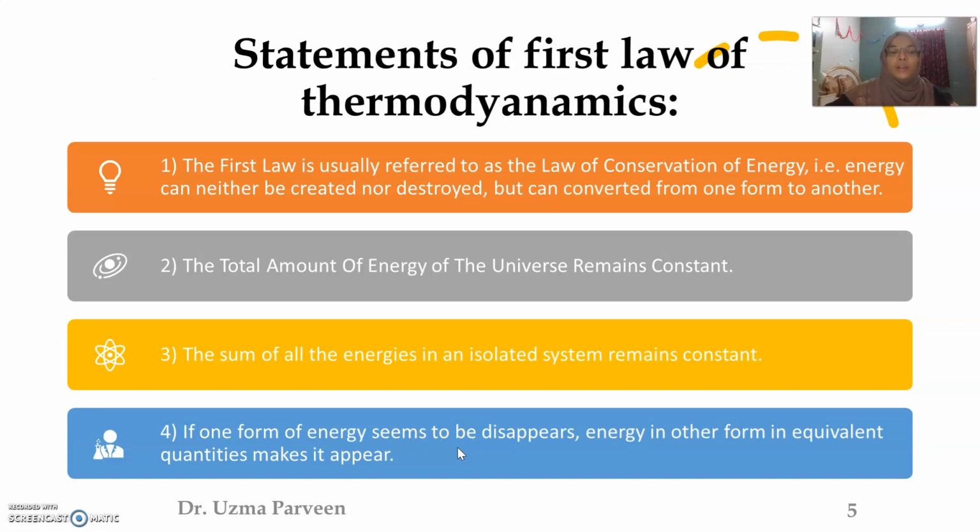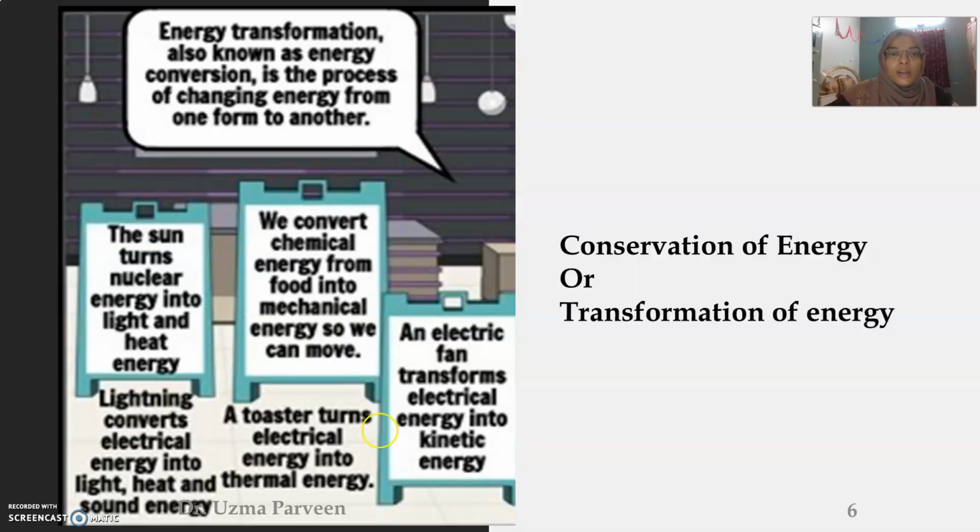You can understand this well by using this picture. In this conservation of energy, or we can say transformation of energy, energy transformation is the process of changing energy from one form to another. Like when we eat something, it gets converted into chemical energy.